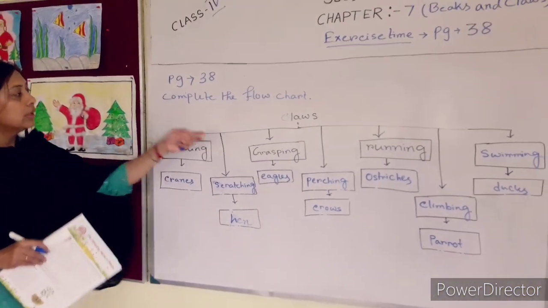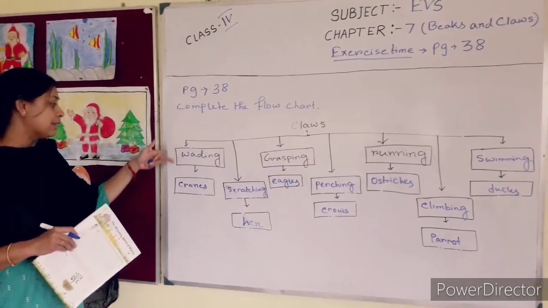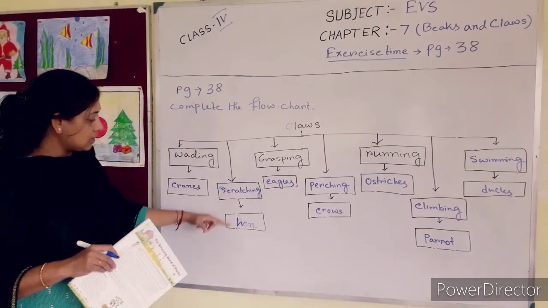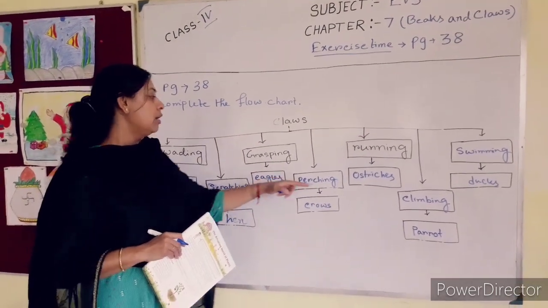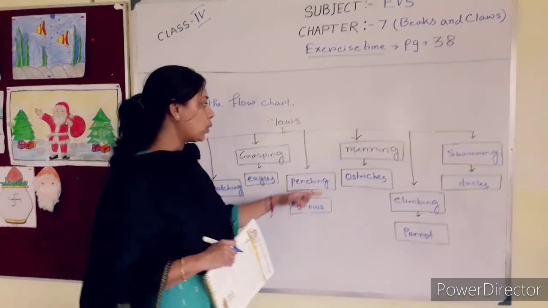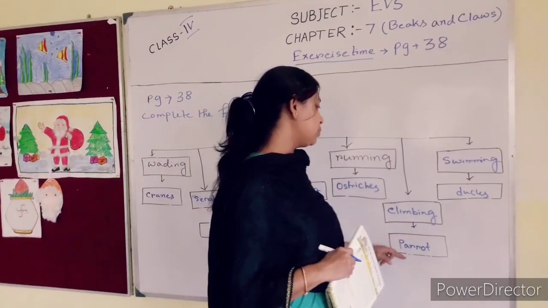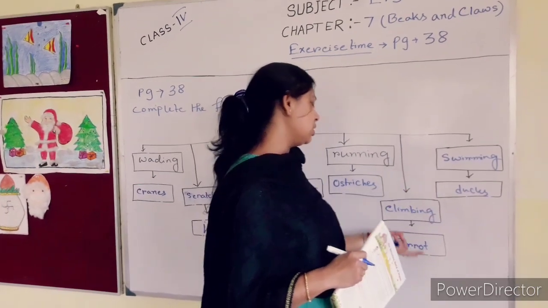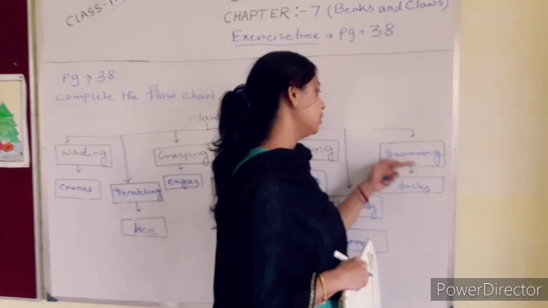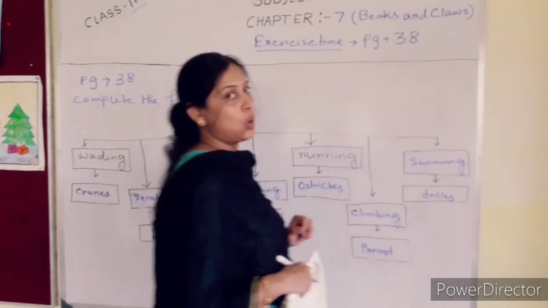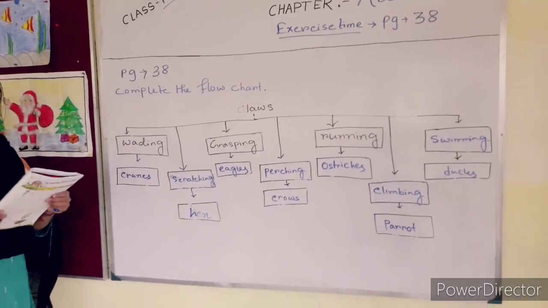So here is the flowchart of different types of claws. Wading, example is crane. Scratching, example is hen. Grasping, example is eagle. Perching, example is crow. Running, example is ostrich. Climbing, example is parrot, or parrots, you can say singular or plural, it is your choice. Swimming bird, example is duck. Okay.